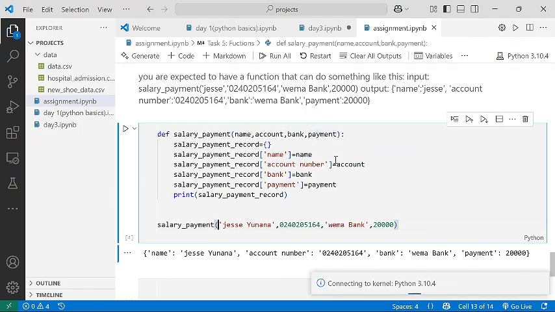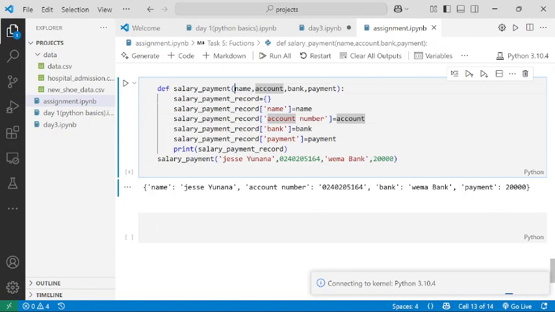Mind you, if the variables are not 4, it will be a problem. So you must pass 4 variables to it because here they are 4. To illustrate that, you can see I tested the function which I created here. I called the name of the function salary payment. This is it. And then I passed those 4 parameters or variables to show an illustration. And another thing, take note, the arrangement must be the way you arranged it in the bracket. Don't change it. Don't say name and go and start with account number. It will pass that account number as a name. It may cause a problem for you.